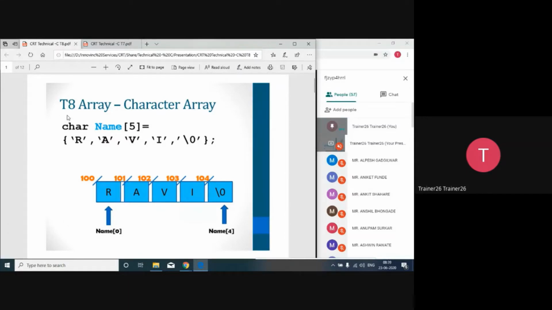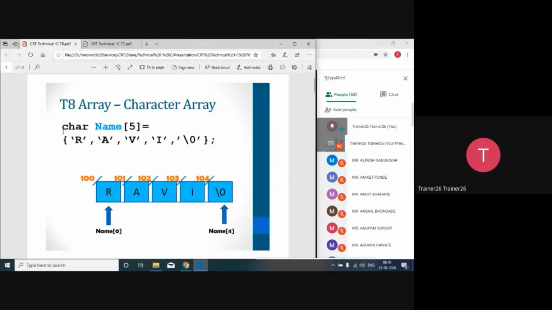When we talk about the character array, again it's the same as an array, meaning a collection of similar type of data. When I want to read the data in the form of a string, a string may have a single character or more than one character. From a programmer's point of view, we do not go by English definitions of a sentence. If a string has two characters, three characters, or multiple characters, we consider it a string.